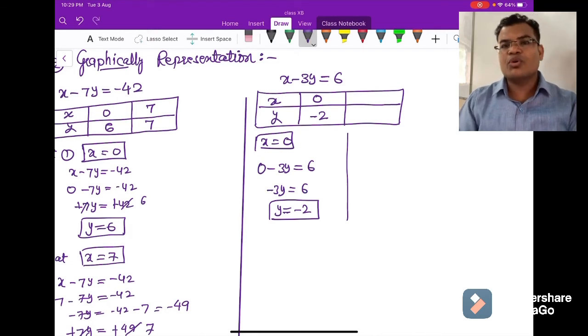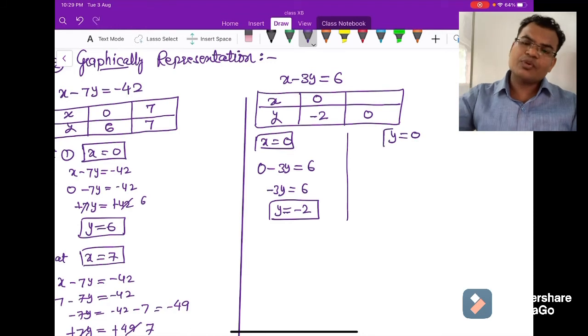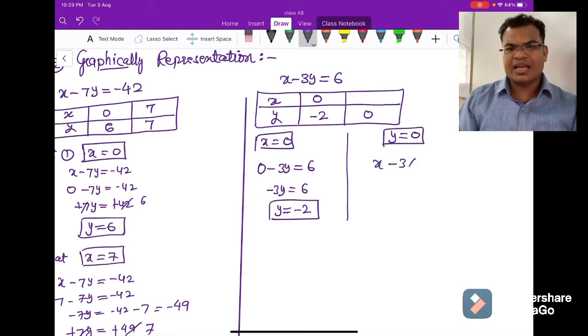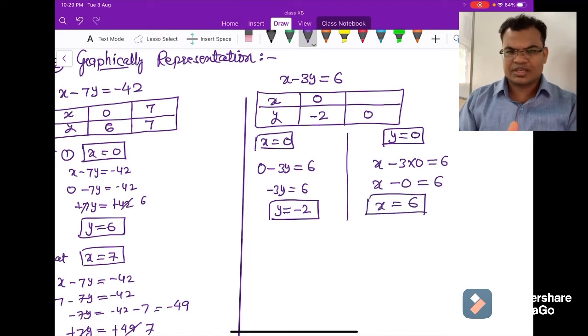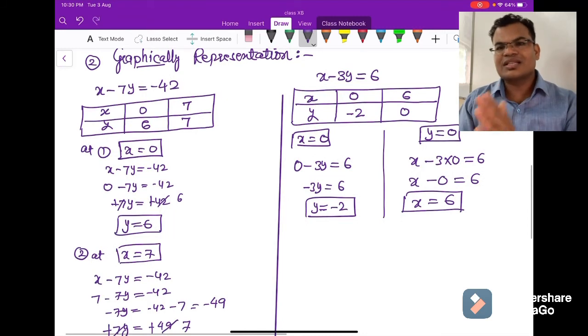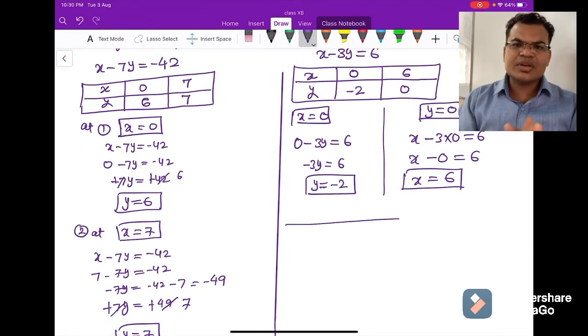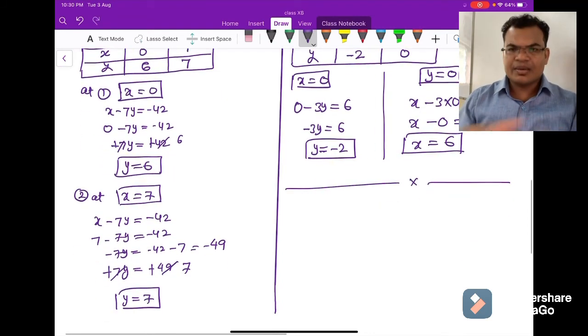Now again, I want to take y equals 0 this time. So I am putting y equals 0, and you will get x minus 3y equals minus 6. So this 3y will be 0, with 0 into 3. So x equals minus 6. So this time y equals 0, x equals minus 6. This is the second value. Now guys, you can see my table is completed.